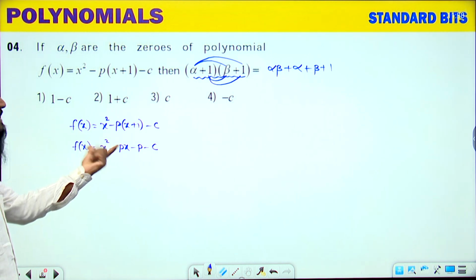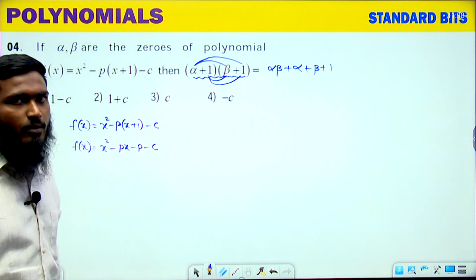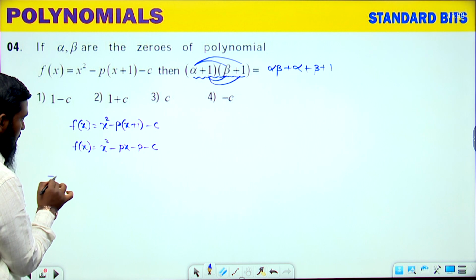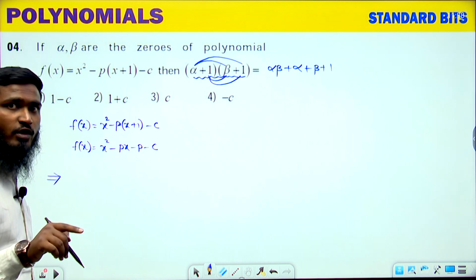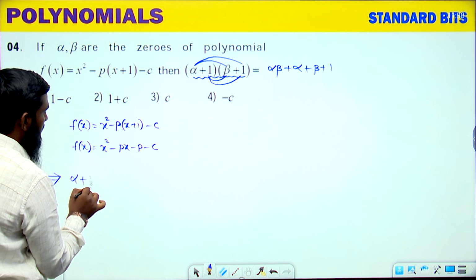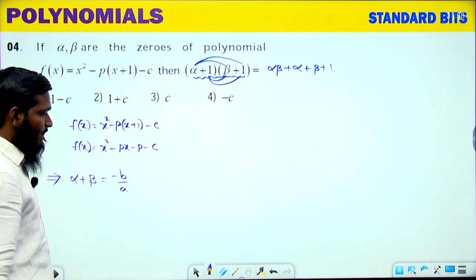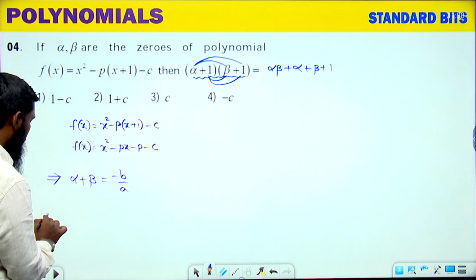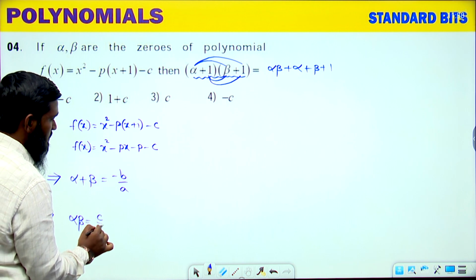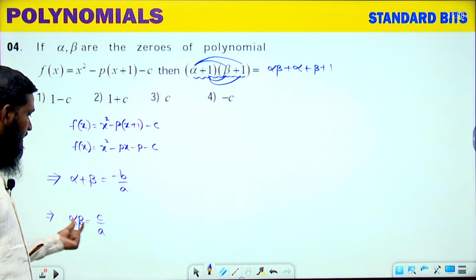Now, if you are seeing this part, it is looking like a quadratic polynomial. Power 2, we are having a quadratic polynomial. Now, for a quadratic polynomial, what is the formula we are having? Simple formula, just now we have written for the cubic polynomial. For the quadratic polynomial, first one, alpha plus beta is equals to minus b by a. Next, alpha beta is equals to c by a. This part we are having over here: alpha plus beta and alpha beta.